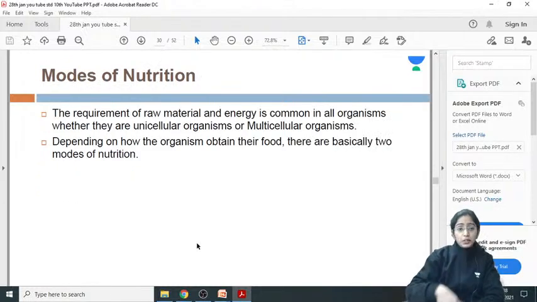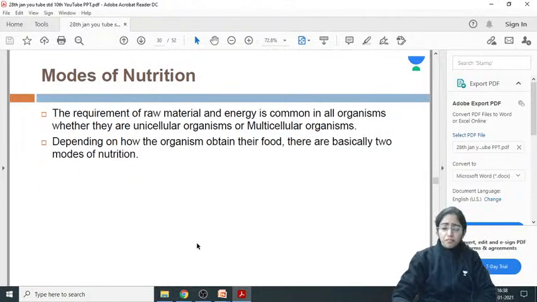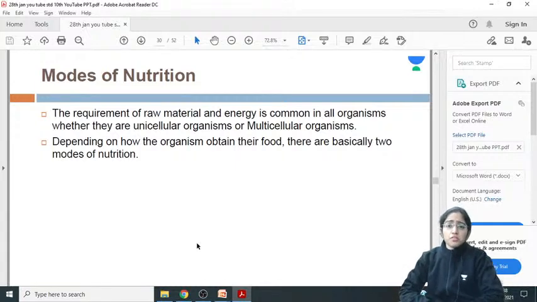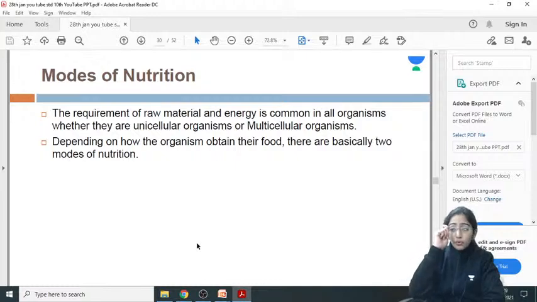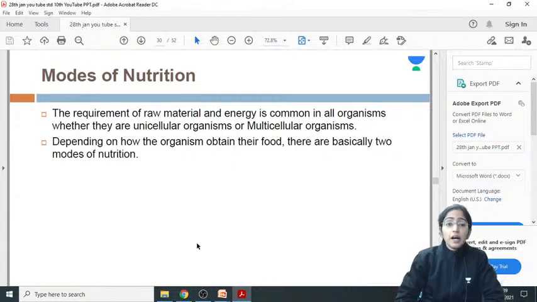Here comes the mode of nutrition. Now, this is important: each and every living organism does require nutrient. But how do they obtain the nutrition? Are they synthesizing their own food or are they depending on other organisms for the food? Based on all these features, mode of nutrition is basically of two types.